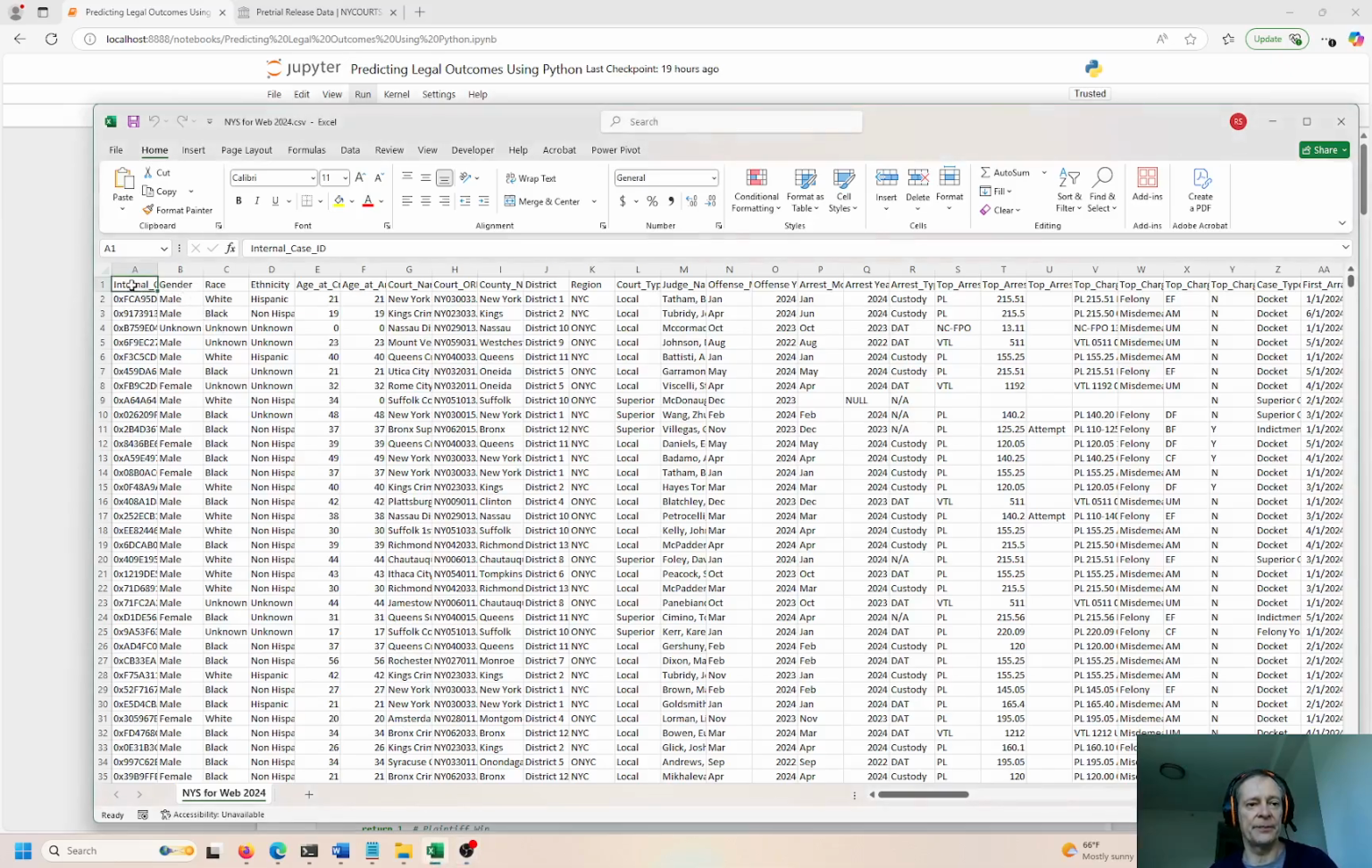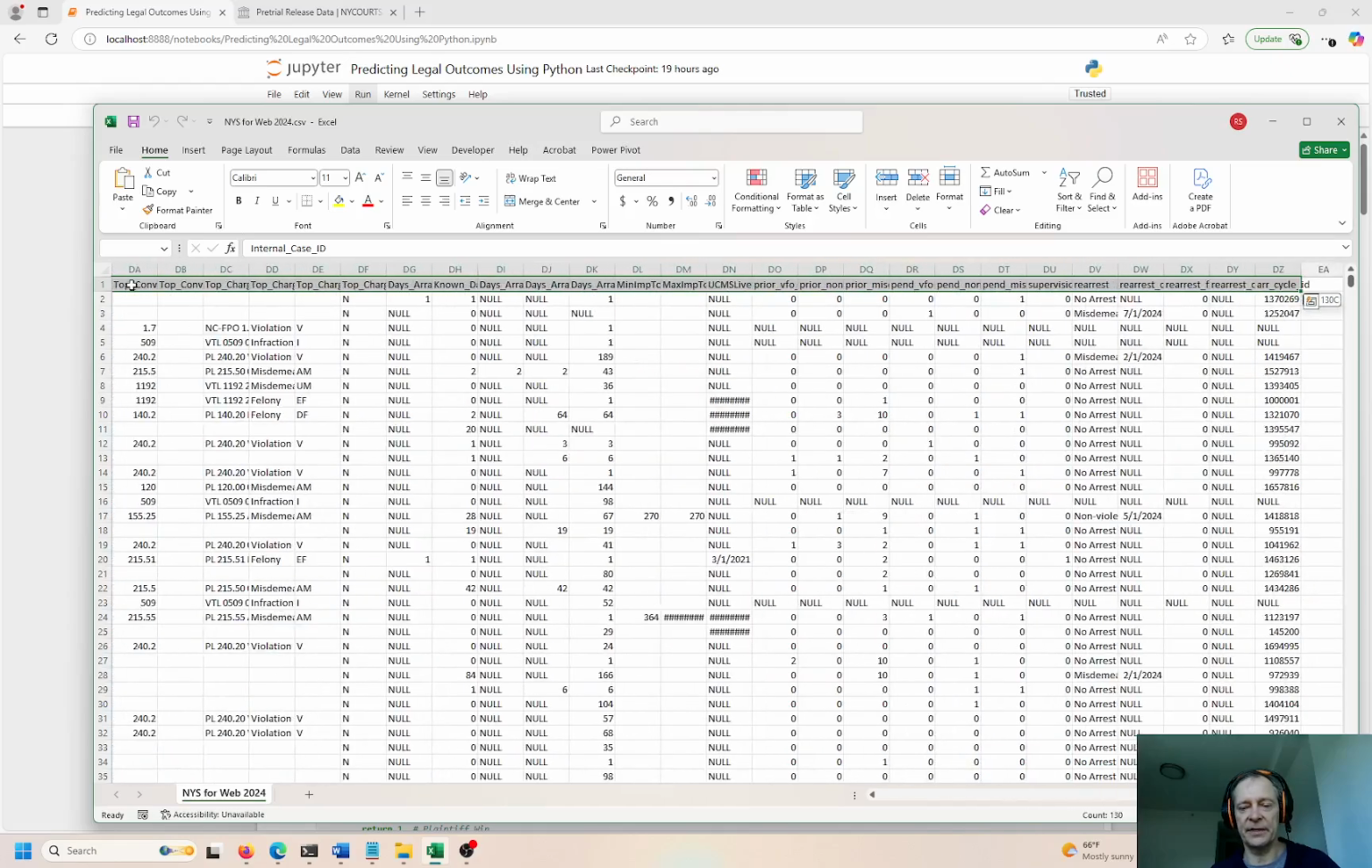So we have different features, or just columns. People call them columns in the data science business or in the machine learning sector. It's basically like a column right here. So we have things like internal case ID, gender, race, ethnicity, age at crime. Okay, we have a bunch of these columns. This is going to help us understand the probability of winning the case or losing the case. In this example, we have 133 columns. If I put my mouse down here, you can see 130, right? That's where the count comes from.